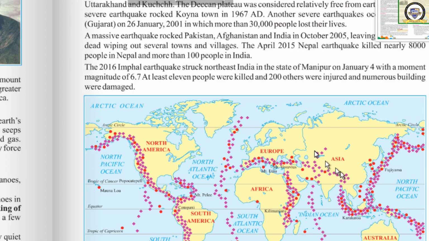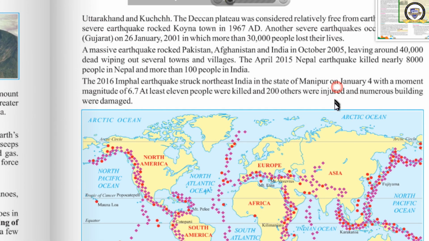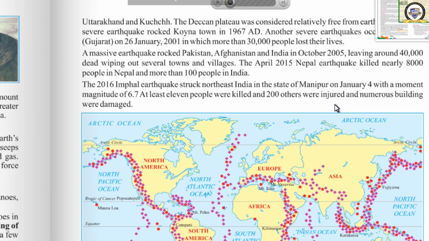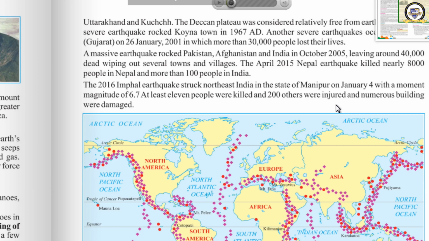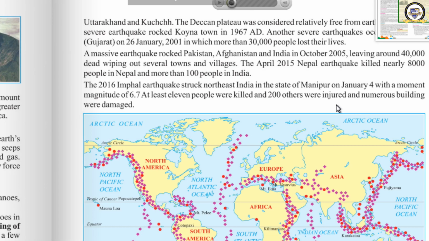weak zone. Clear? A massive earthquake rocked Pakistan, Afghanistan and India in October 2005, leaving around 40,000 dead and wiping out several towns and villages. After 2001, a massive earthquake occurred in 2005 in these three countries, Pakistan, Afghanistan and India. Around 40,000 people died and many towns and villages were destroyed in that earthquake.